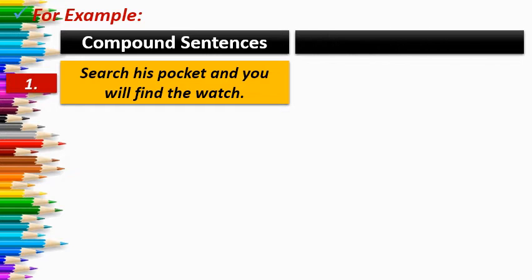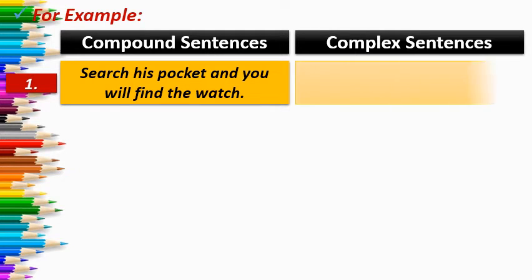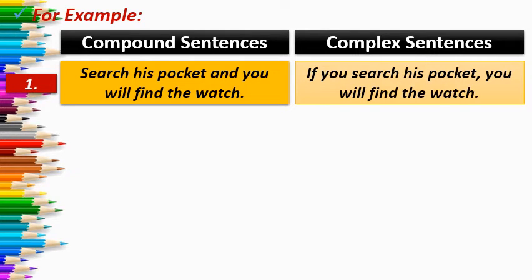So when we convert it into a complex sentence, the sentence will be: if you search his pocket, comma, you will find the watch. As you can see, if you search his pocket is a dependent clause, and you will find the watch is an independent clause. So here we are getting one dependent and one independent clause, joined with the subordinating conjunction if, so that is why it is a complex sentence. So like this you have to convert.